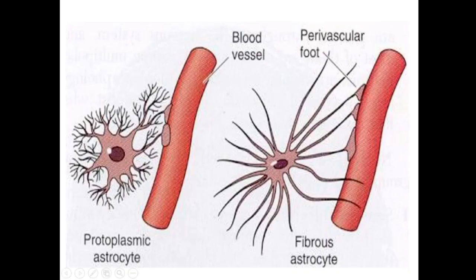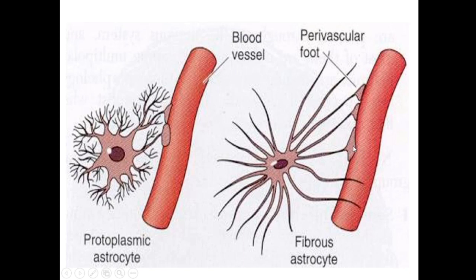You can see the fibrous astrocytes. They are star-shaped cells with a lot of fiber-like cytoplasmic extensions, which are very long and thin. At the end of these extensions there are the perivascular end feet.